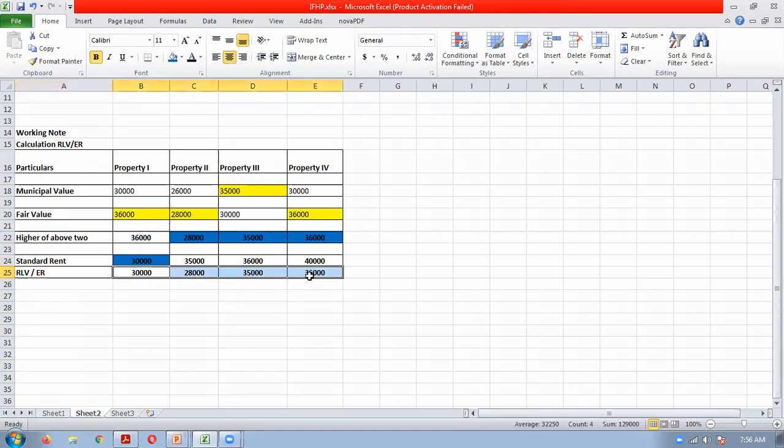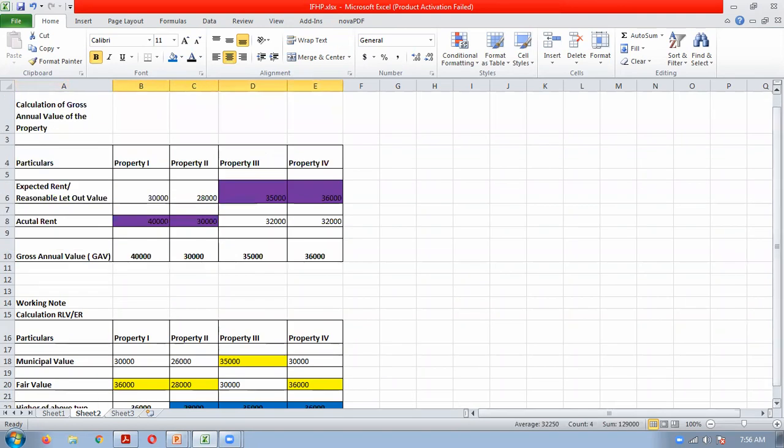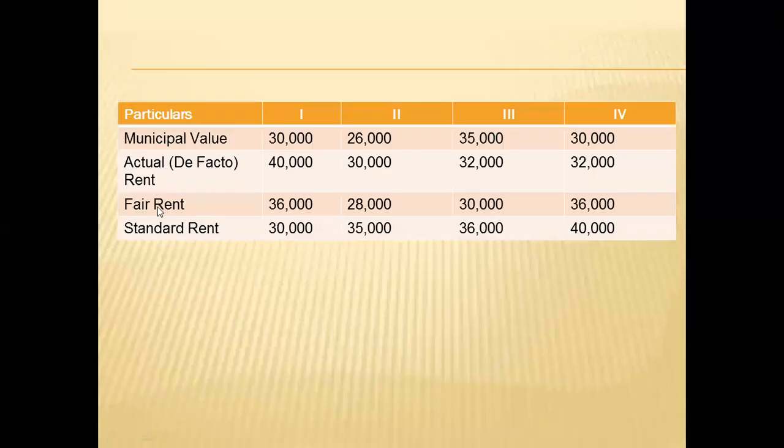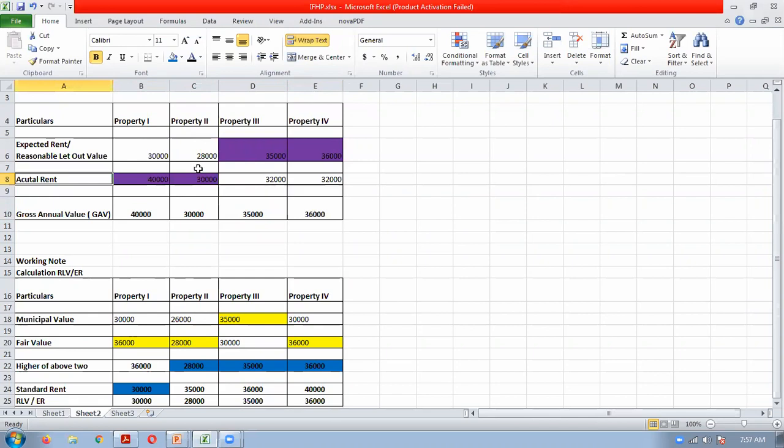Once we have calculated the RLV, we will take that to our main solution and compare the RLV with the actual rent. Whichever is higher will become the GAV. Only this much is the difference. Now see, RLV we have calculated: 30,000, 28,000, 35,000, and 36,000. Actual rent detail is given in the question that we have noted down.